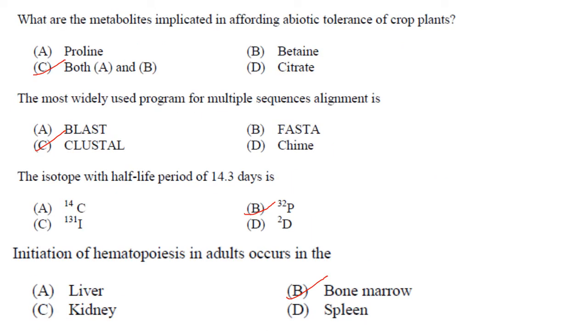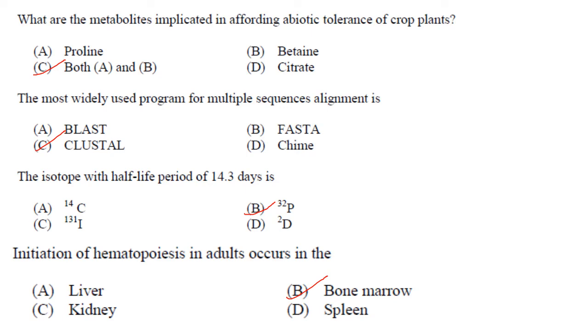What are the metabolites implicated in affording abiotic tolerance to crop plants? Answer is proline and betaine. So answer is option C. The most widely used program for multiple sequence alignment is, answer is option C, Clustal.